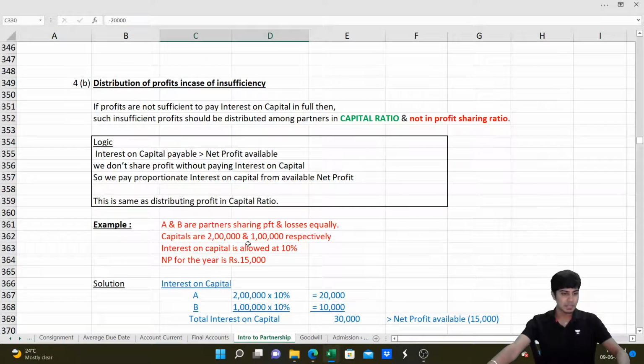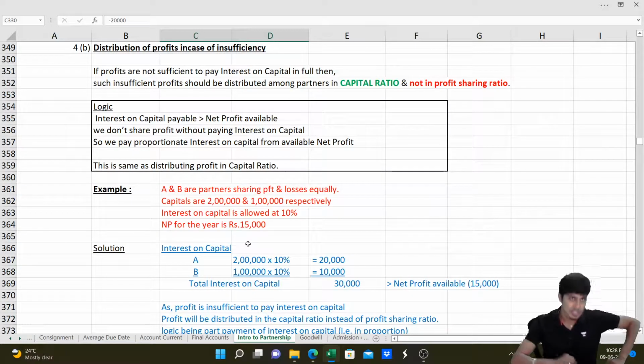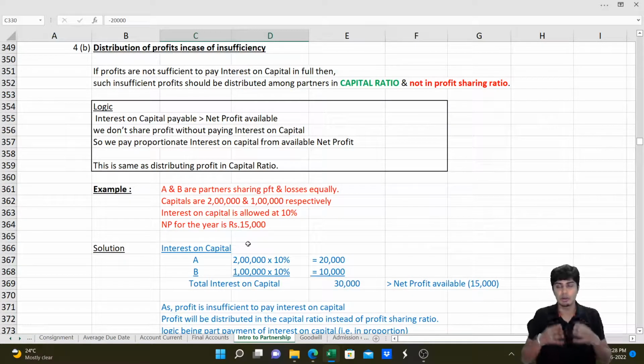And then the next part is distribution of profits in the case of insufficiency. In a case where the profit is insufficient even to pay interest on capital, then what do we do? The profit available will first be used to pay the interest on capital in the proportion payable, and there is no share of profits. For example, there are two partners. Capitals are 1 lakh and 60,000. Profit sharing ratio is equal.